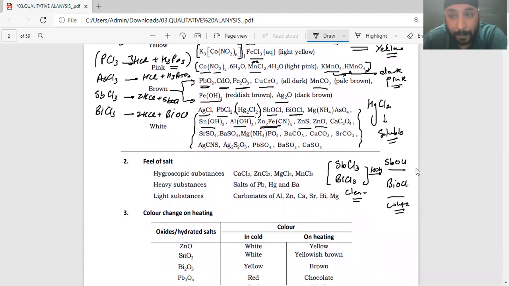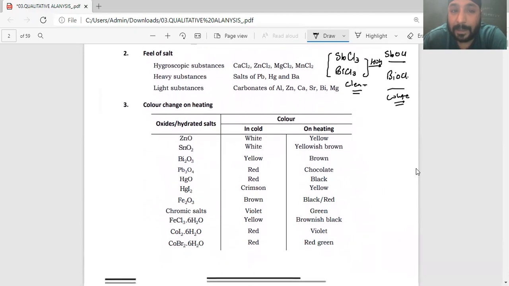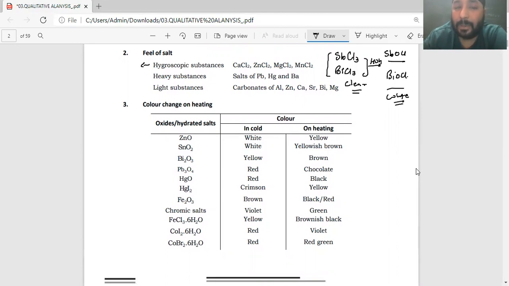Now, after seeing a particular salt, okay, this is the color of the salt. Now you have to take a feel of salt. When you touch this salt, no, there are certain salts which have rough textures, it is crystalline in nature. There are certain salts which have a very smooth texture, which is amorphous, right? So these are the salt feels which you have to feel by your normal senses, right? Now, one is hygroscopic substances. What are hygroscopic substances? Which have a tendency to absorb moisture and have a very deliquescence type feel.